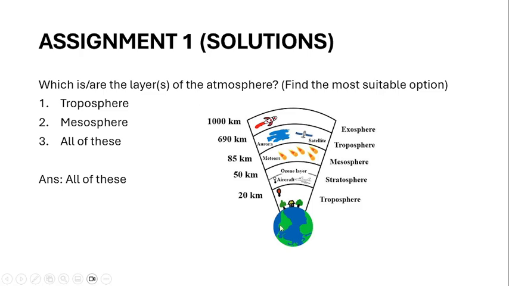So if you see the layers of atmosphere above the earth, the first layer is the troposphere, in which all the living beings are there. And there comes the stratosphere, which consists of all the ozone layer where the aircraft goes. And then the mesosphere, then the thermosphere where the satellite goes, and the exosphere is the outermost layer of the earth. So here, what are the layers of the atmosphere means troposphere and mesosphere, both are the layers of Earth. So the correct answer is all of these.